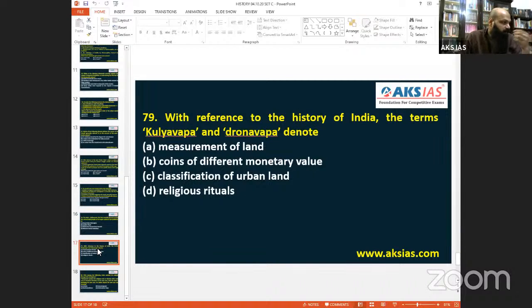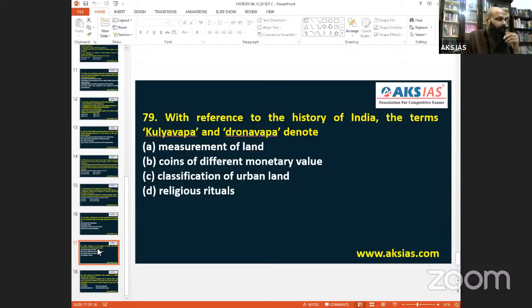Kalyavapa and Dronavapa are measurements of land. Many have the confusion, thinking they are coins, but it is mostly a measurement of land. Let that be. It is not a monetary value, it is land value. Some people will say both these values can be connected. No, it is not a monetary value, it is land value.